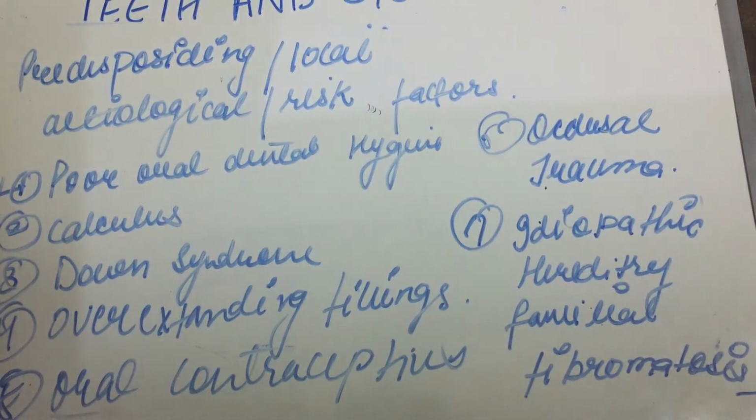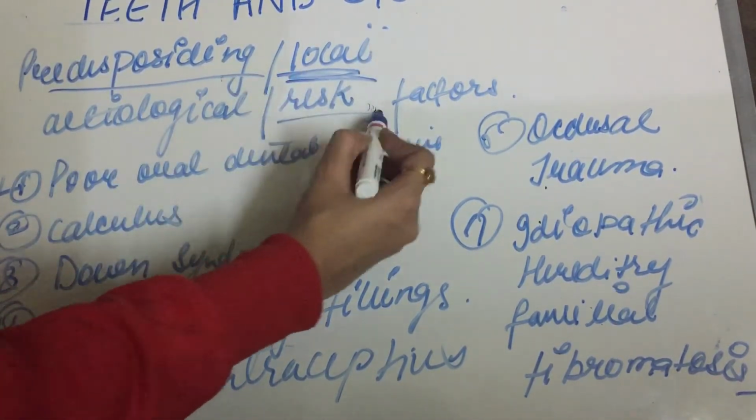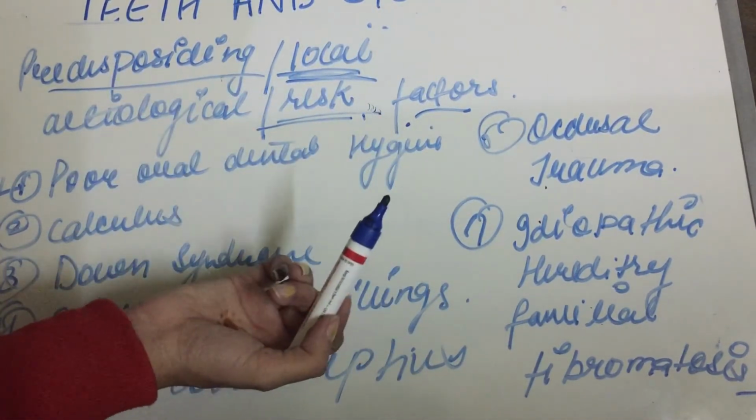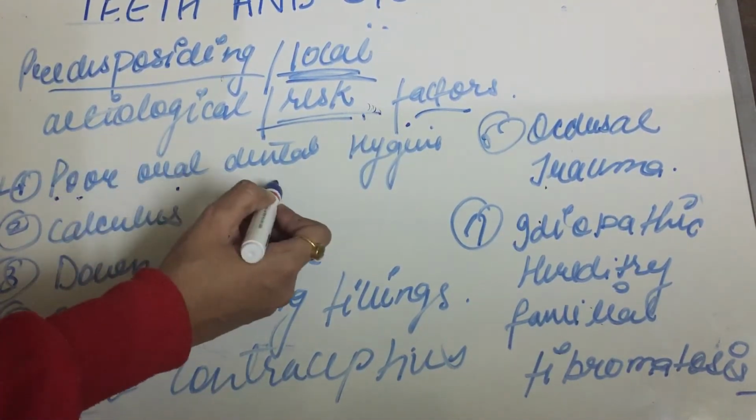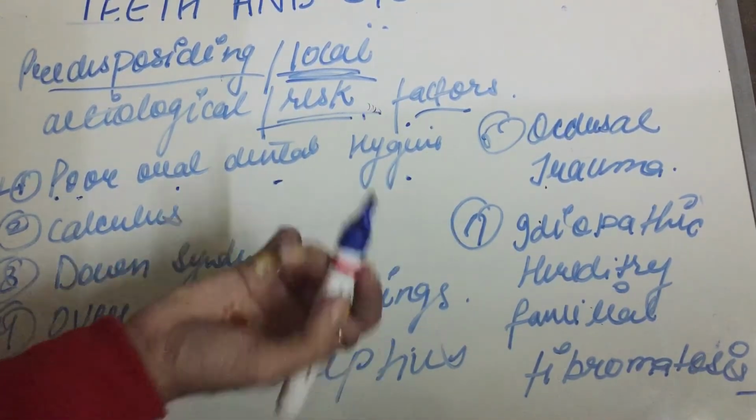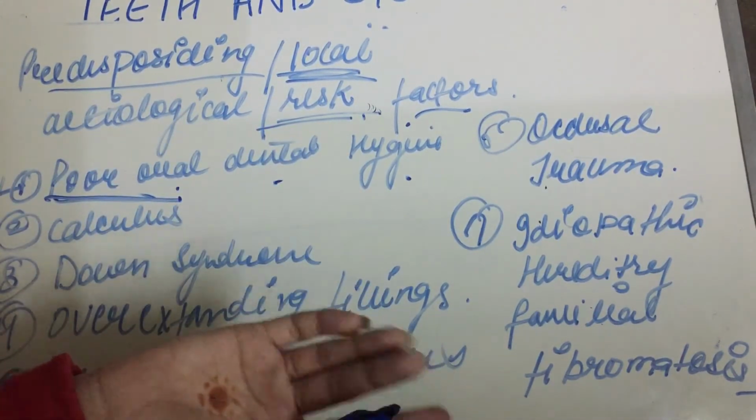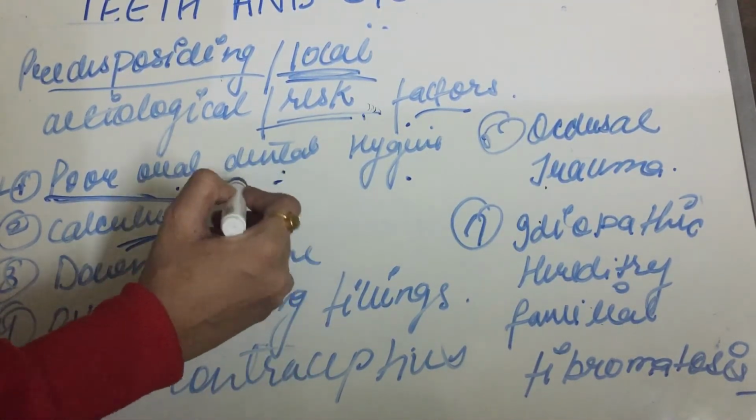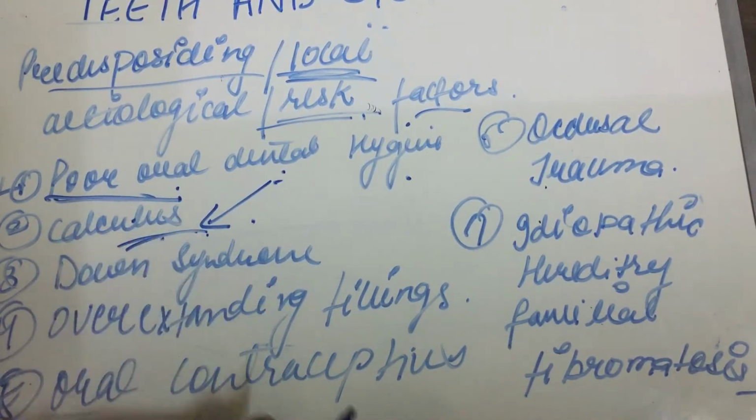So we have studied about periodontitis. Now what can be the predisposing, or we can say local, risk factors? What are those local risk factors which can lead to periodontitis? The first one, the most common, is poor oral dental hygiene. If there is poor dental hygiene, it obviously can cause any mouth disease. The second one is calculus. If oral dental hygiene is poor, it can lead to calculus formation and periodontitis.